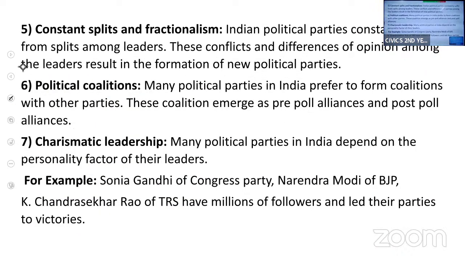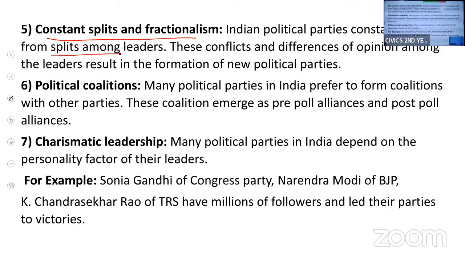Then next is, there are constant splits and factionalism. So what are splits? They get separated and they form a new party. Political leaders leave the party and form a new political party. So in Indian political parties, they constantly suffer splits among the leaders.